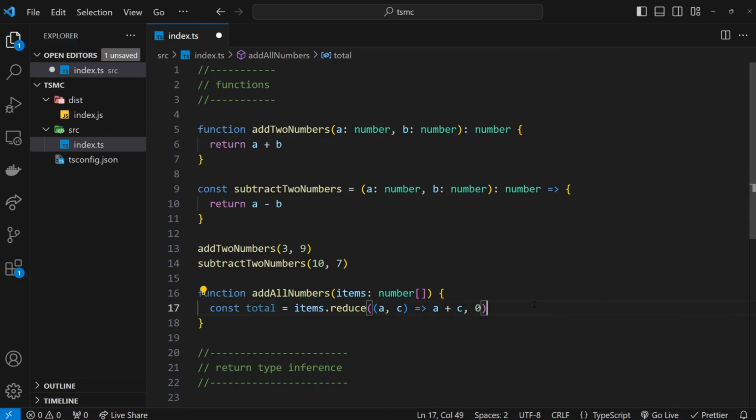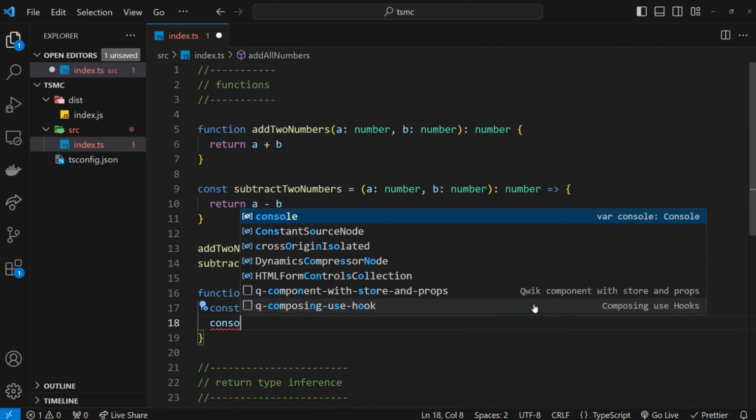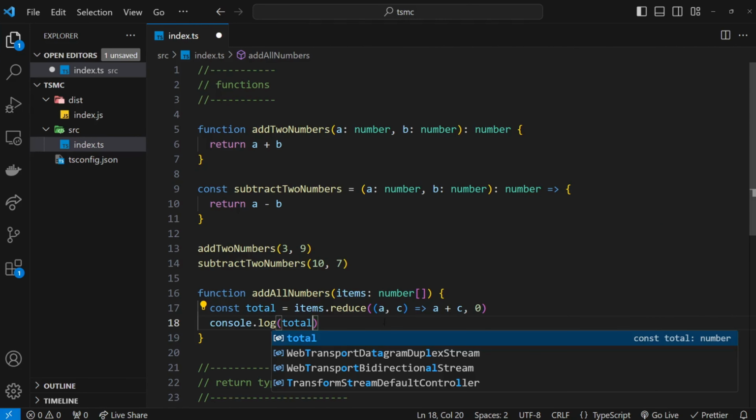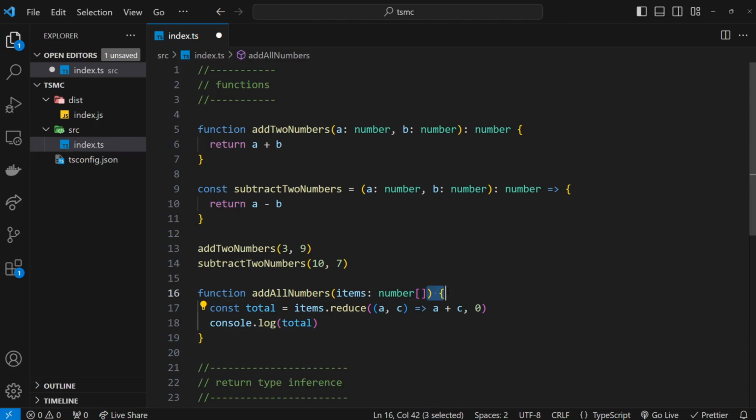Now what I'd like to do is log that to the console. So console.log, and then we will say total. Okay. Now, the reason I've not specified a type right here to return is because we're not returning anything.